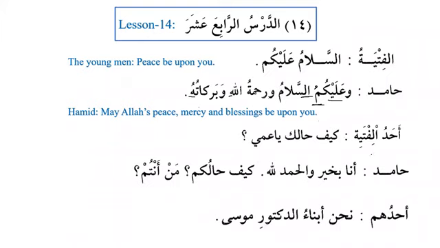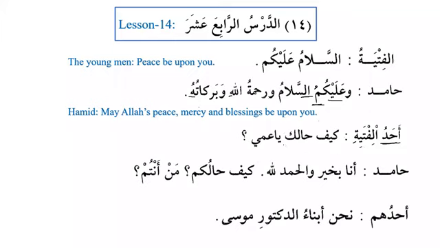Then we have ahadul fityati. Now we need to notice over here that ahad is used as mudaf, and al-fityati is mudaf ilayh. We have learned that generally ahad is used with Allah subhanahu wa ta'ala, and the example is qul huwallahu ahad. Similarly, we have learned that generally it is used with ma and nafiya. For example, ma fihi ahadun, there is no one over here. And the third use we can see over here, that ahad is used as mudaf. So it will be ahadul fityati, one of the young men.